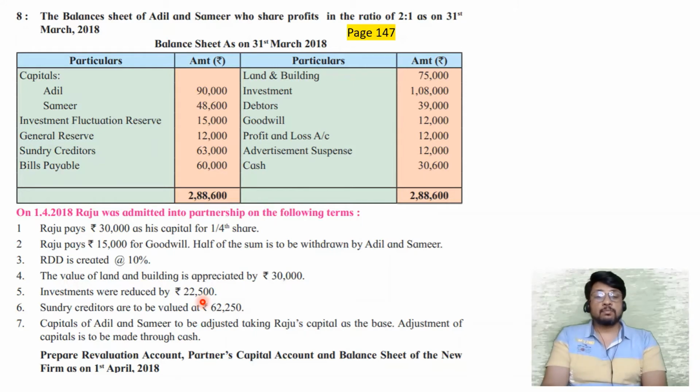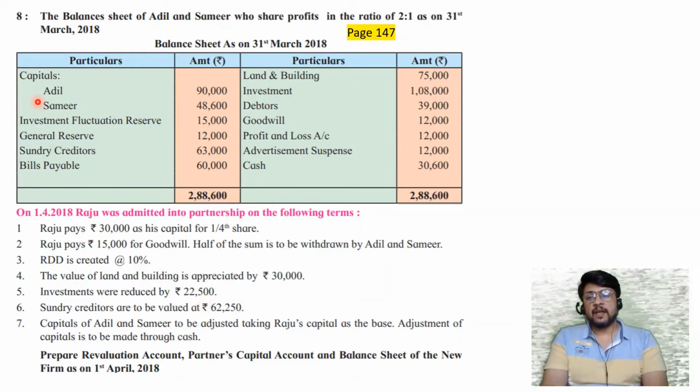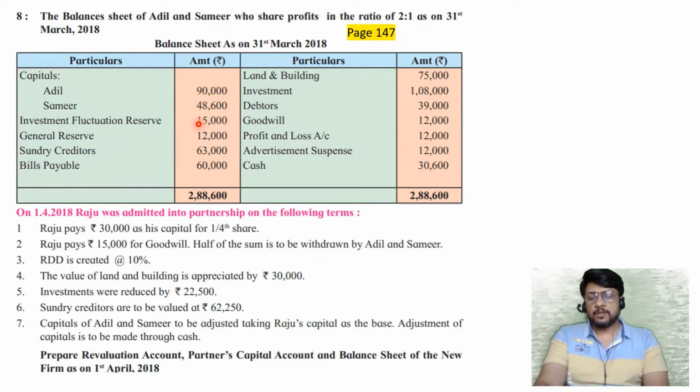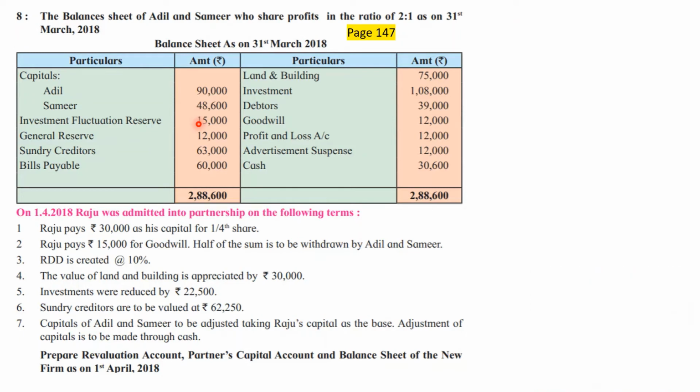I'll say no. In this problem you already have investment fluctuation reserve. So out of 22,500, full amount of 22,500 cannot go to revaluation account debit side. Instead, 15,000 will be adjusted against investment fluctuation reserve, and remaining 7,500 will be adjusted against revaluation account. If you have understood it, very nice. If you have not understood it, while I'm solving the problem, you will understand how the treatment is given.